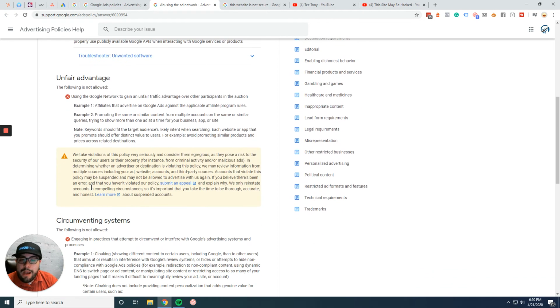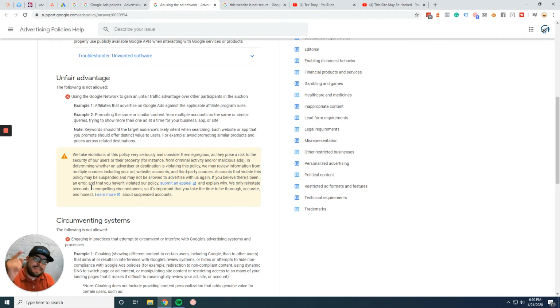Really. The unfair advantage, this is a pretty interesting rule that I learned about. It has to do with promoting the same or similar content from multiple accounts, or the same similar queries. What that means is you hire me and you hire another company to advertise the exact same product and go to the exact same landing page. You can't do that. Trying to show more than one ad at a time for your business, app, or site, you shouldn't be doing that. It's called the unfair advantage policy.